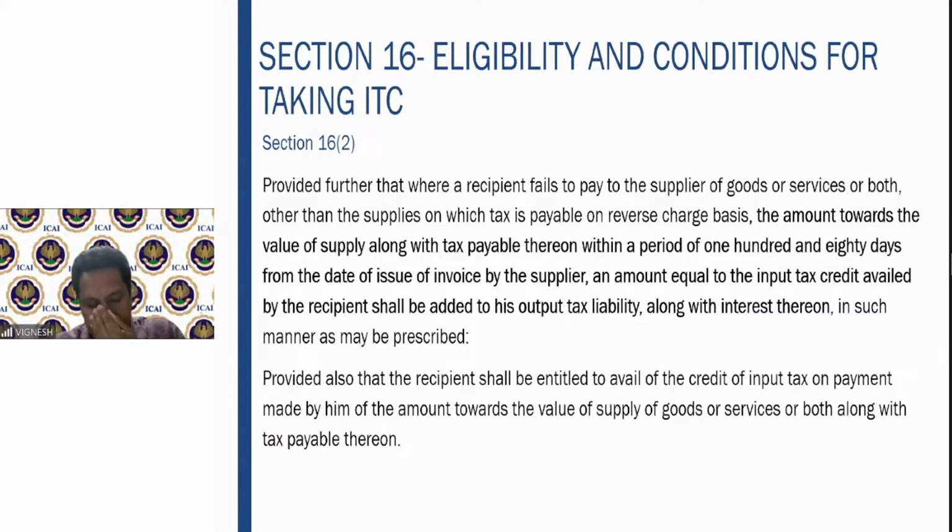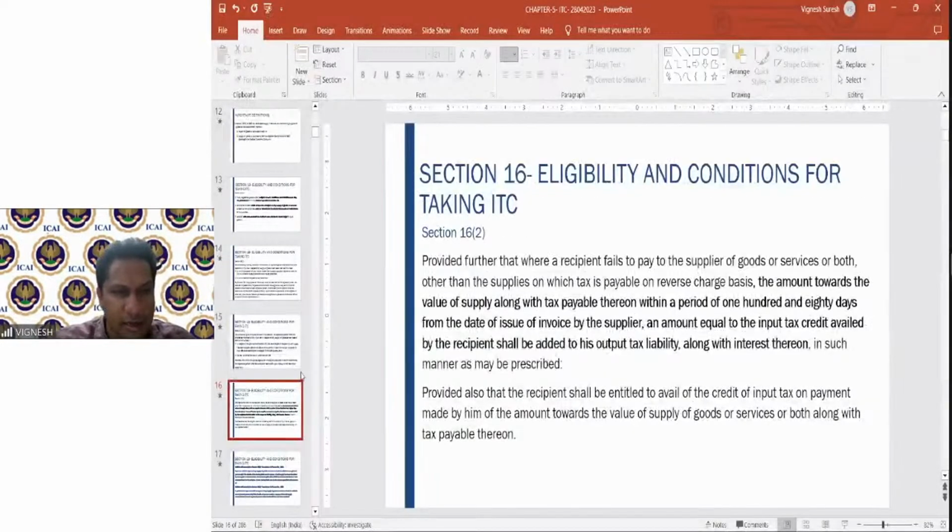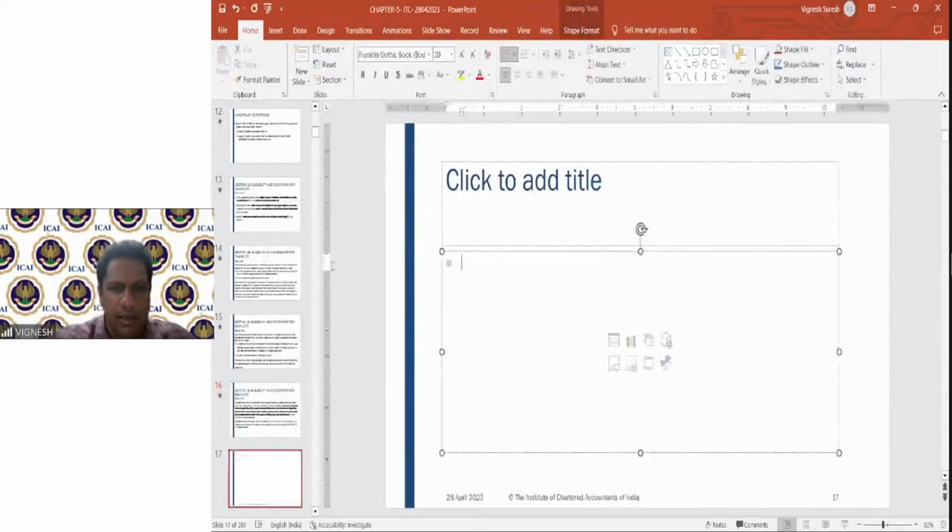So what does this mean? Let us take an example to help you understand better. Mr. A purchased goods worth rupees 1 lakh from Mr. B, with GST at the rate of 18%.